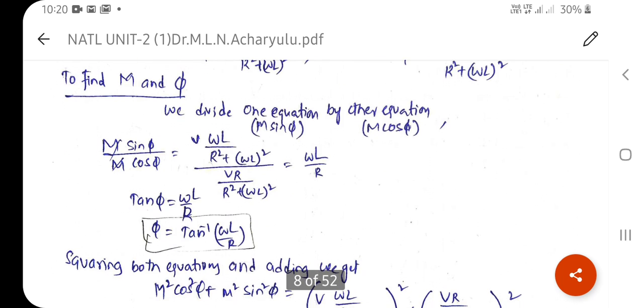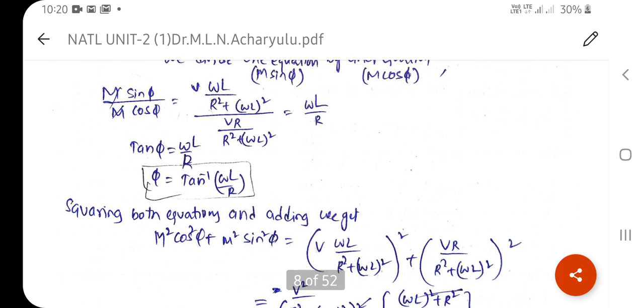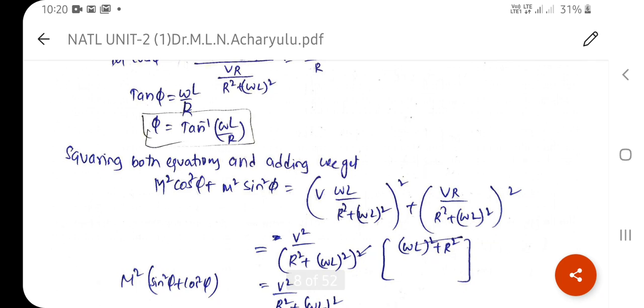So therefore the power factor, generally the phase angle indicated by phi, is tan inverse of omega L by r. Now squaring both sides and adding the two equations, m square cos square phi plus m square sin square phi is equivalent to v into omega L by r square plus omega L whole square, plus v r by r square plus omega L whole square.